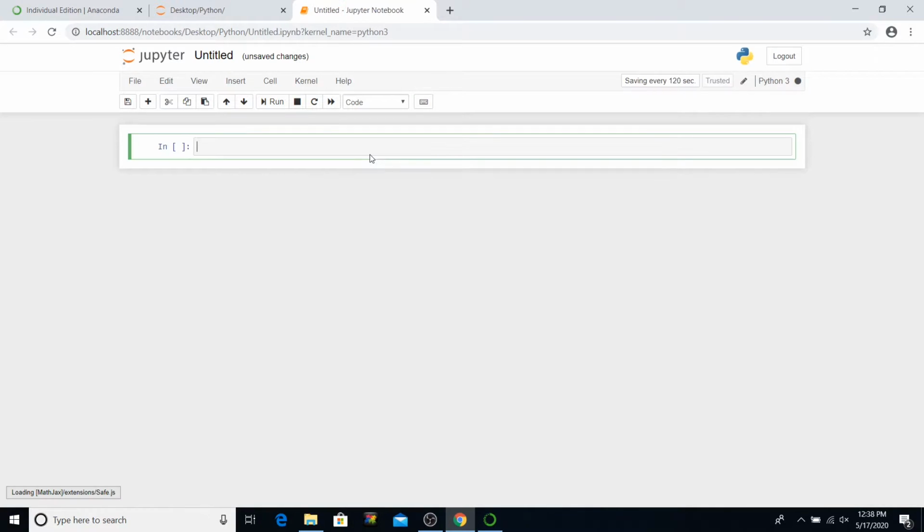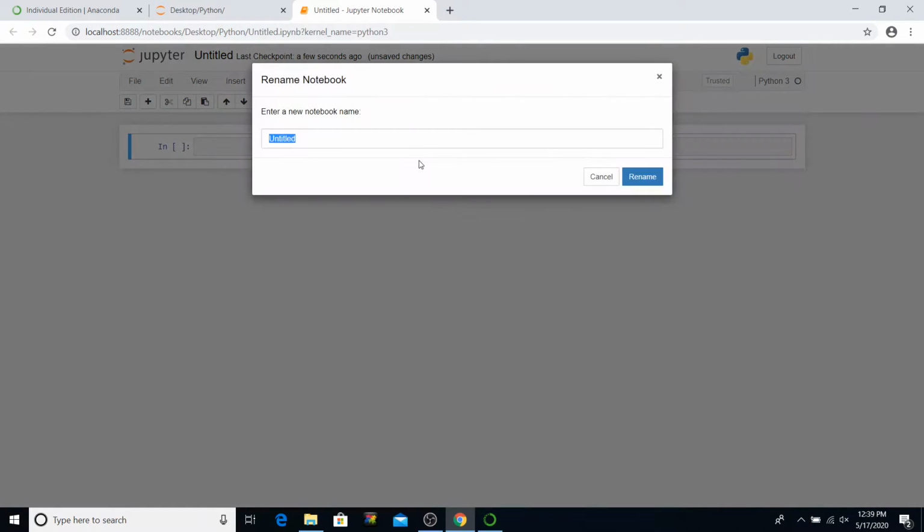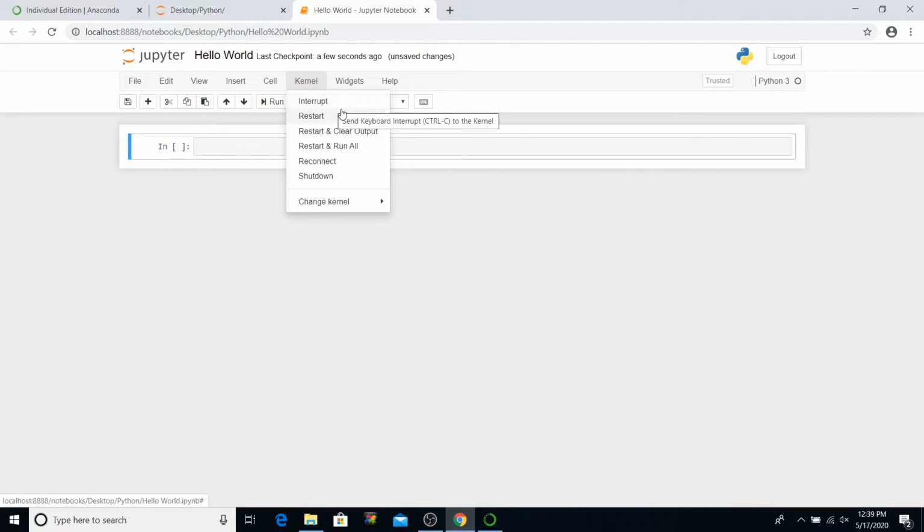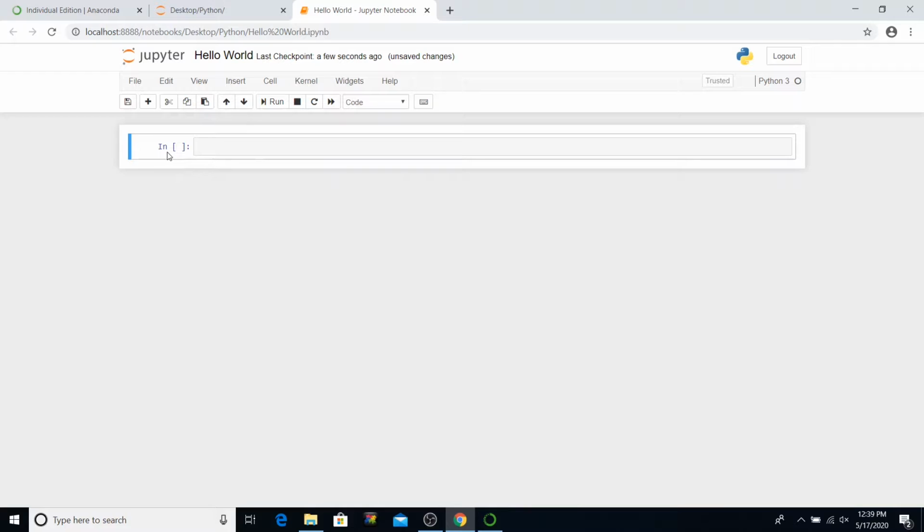Now it is loading. What it's doing in the background is creating a new kernel instance and loading it. And there you have it. On the top here you have your title, which is untitled. We will rename it to Hello World. Say rename, and it is now renamed. Every Jupyter Notebook program runs under one kernel, which you can see here. You have several options like restart and clear and reconnect and everything. Everything you execute actually runs on this kernel. Here you have one cell where you can write your Python code and execute it. To execute, you simply have to say run, and it runs.